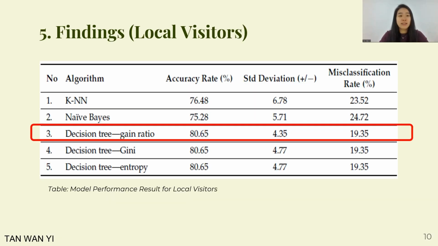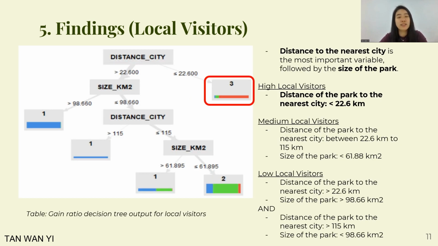Hi, my name is Fan Wan Yi. Based on the table shown, the gain ratio decision tree model was chosen as the best predictive model to predict local visitors to totally protected areas in Sarawak. The important predictors of local visitors show that the distance to the nearest city is the most important variable, followed by the size of the park.